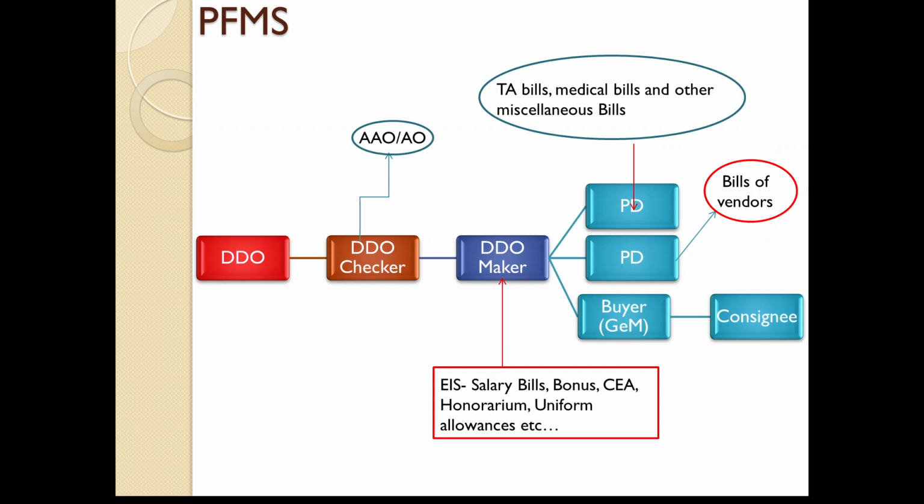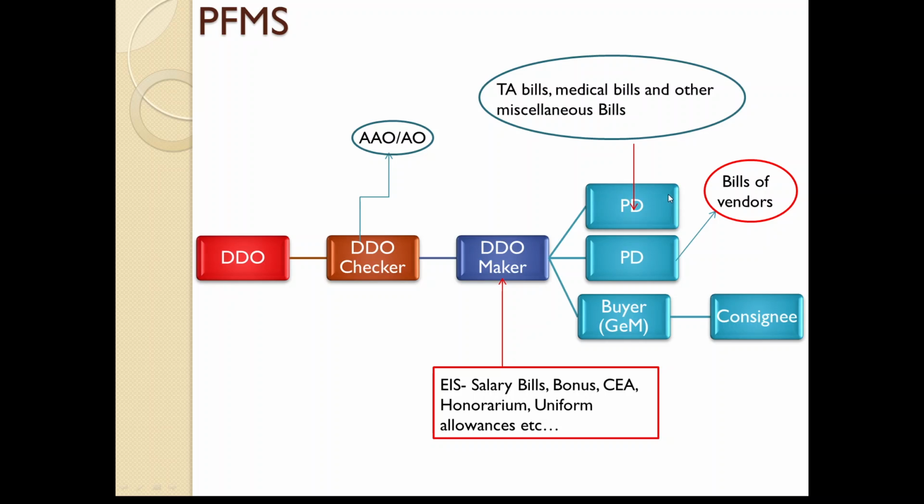Now, let us look at various users of PFMS. You can see the structure here. So it starts from PD. I have written 2 PDs, and I am going to explain why I have taken 2 PDs here. Then DDO maker, then DDO checker, and finally DDO. Here all the payments will be made. Now, let us come to PD.